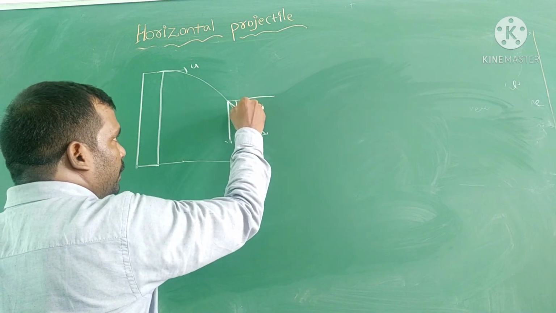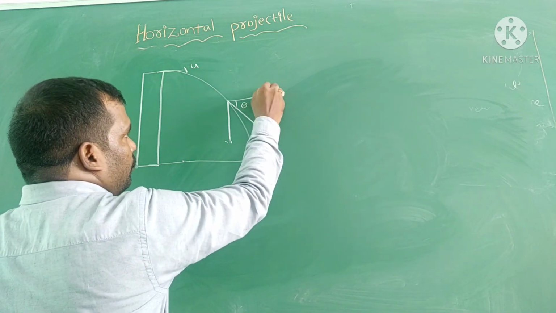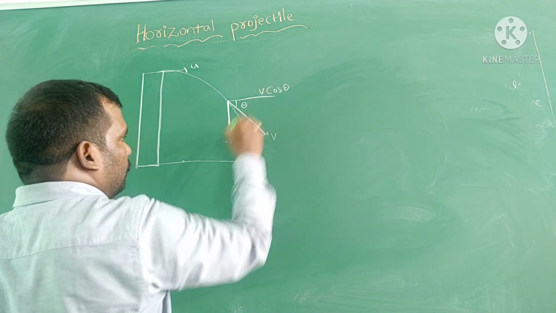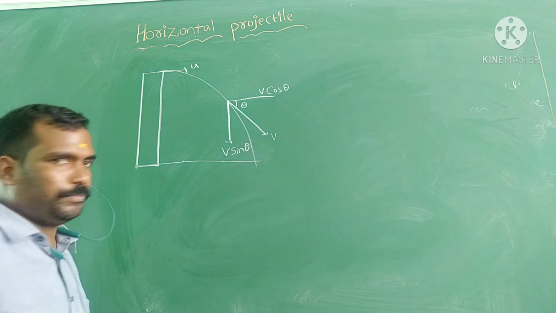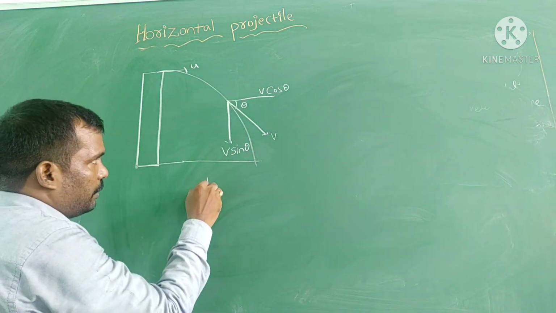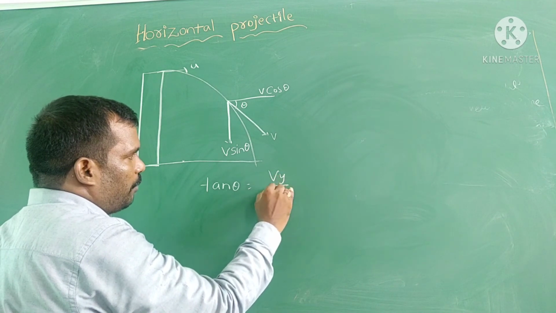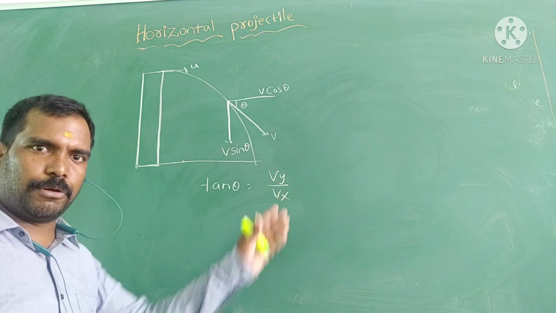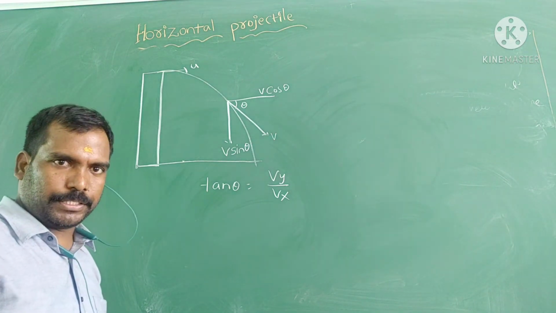If the velocity vector is making an angle theta with the horizontal, then this is v cos theta, this is v sin theta. From this diagram you can write tan theta is equal to vy by vx. Everyone knows from basic trigonometry, tan theta is equal to vy by vx.